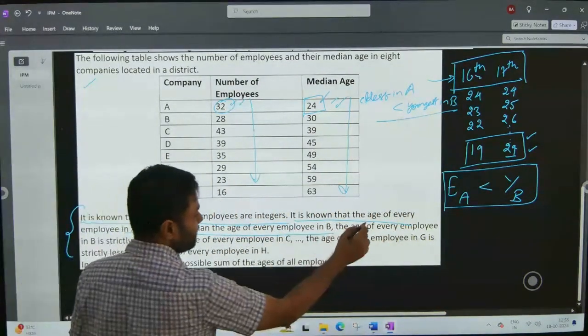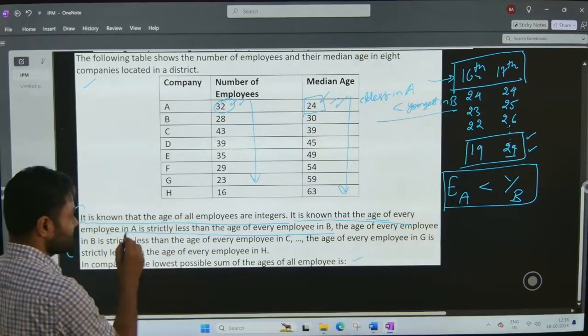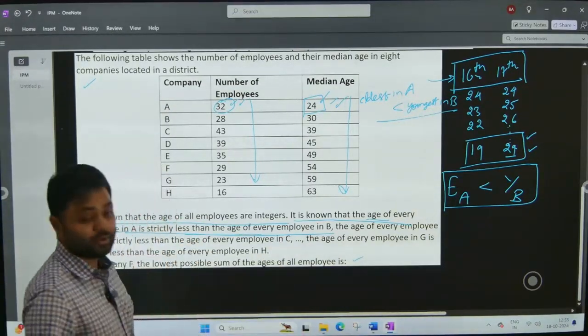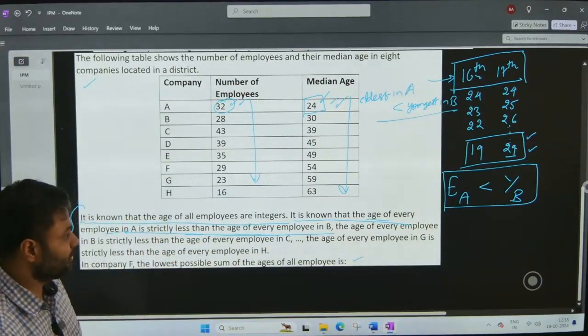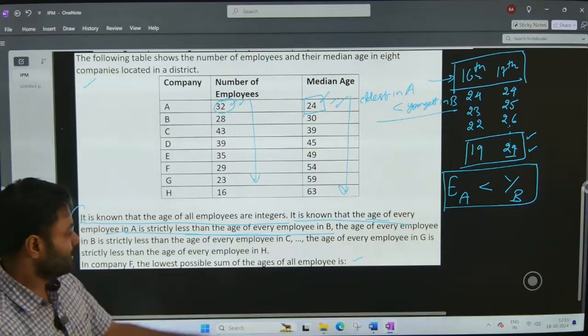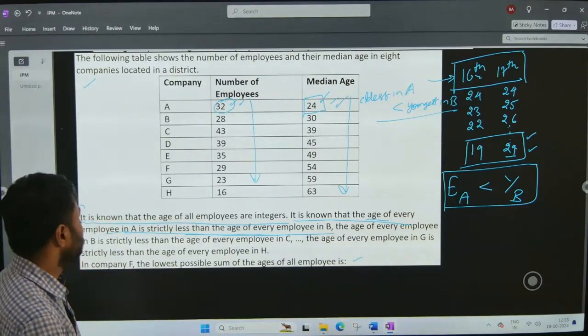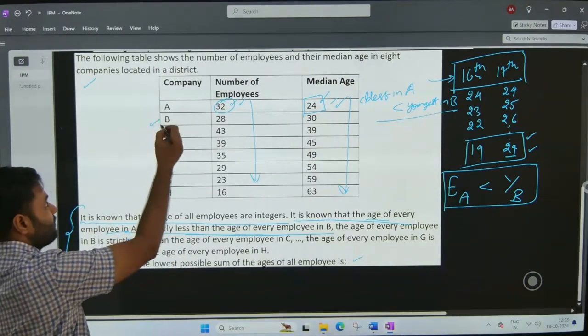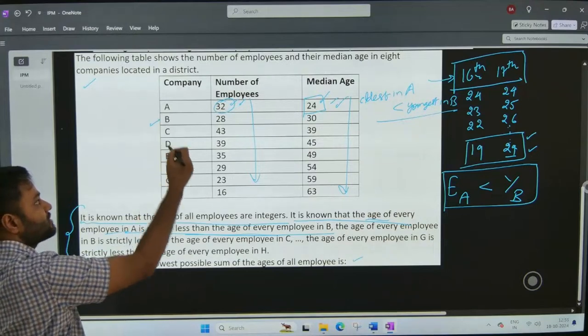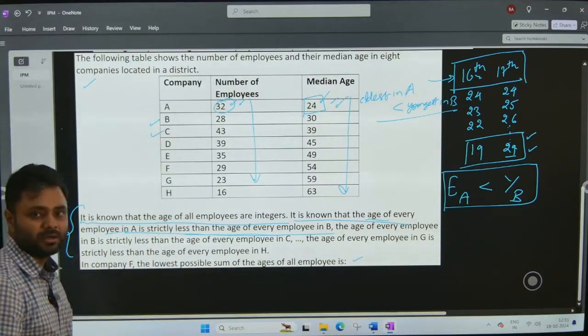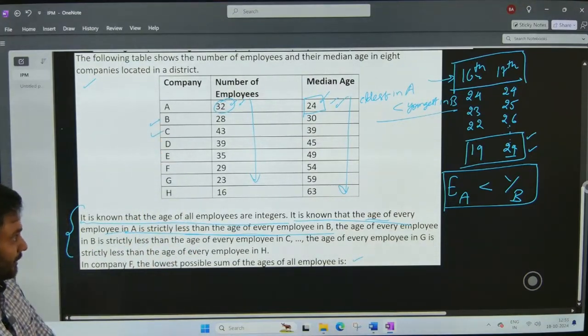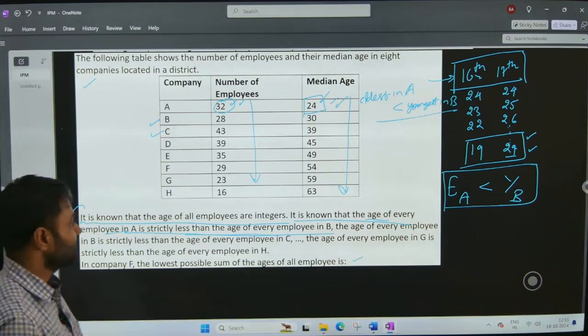It is known that the age of every employee in A is strictly less than that of every employee in B. So this is the information, and that is true for all the companies. The eldest employee of B will be younger than the youngest employee of C, and so on. It goes on. Right.